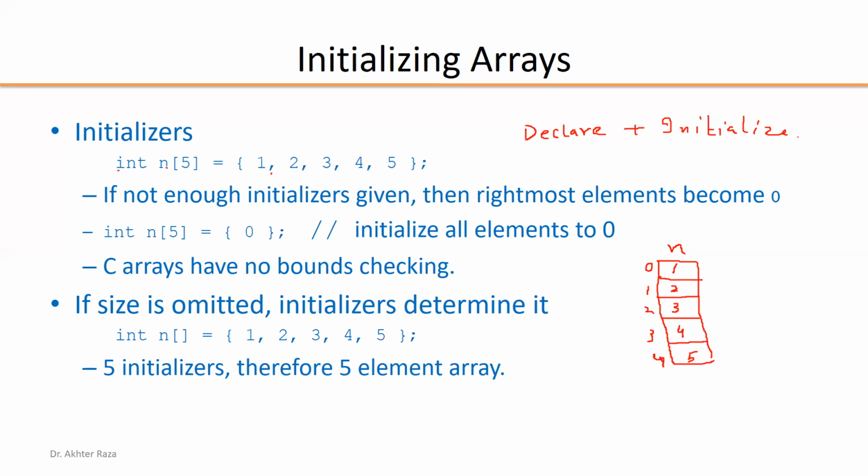We can have declaration and assignment both in one line, as we have in the case of a variable. Int x, and then x is equal to 5. By doing both at a time, we can write int x = 5. So it is declaration, and it is assignment or initialization.